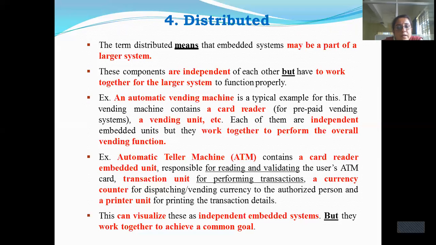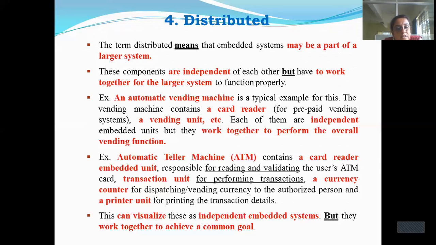Here the units are independent. The ATM machine may be in your area, but when you insert the ATM card, the amount has to be withdrawn from the remote area, that is, from a remote server. The server is on the remote side, in the distributed network. But they work independently, and each does the task for which it is designed.